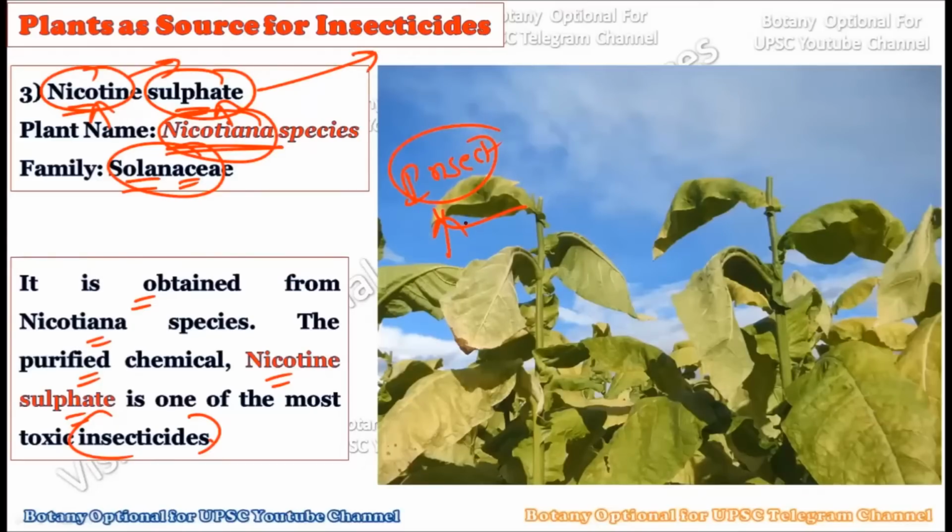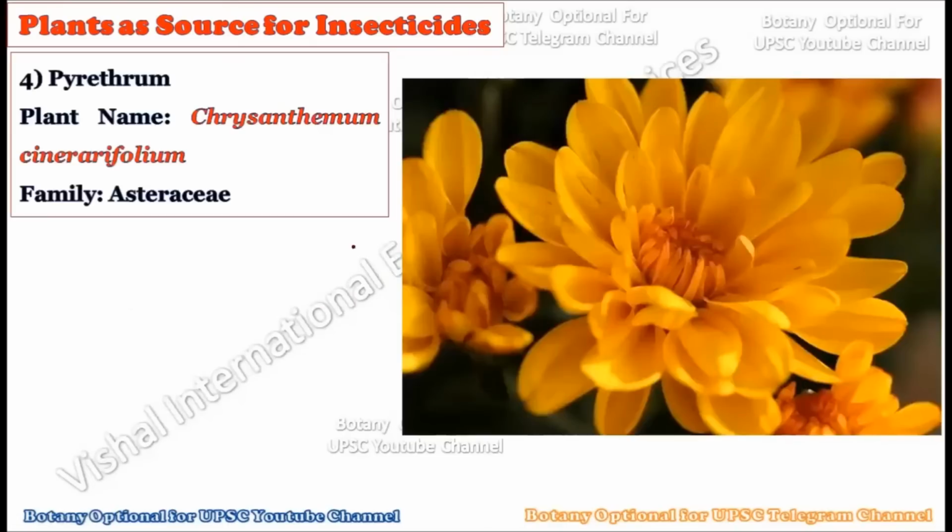So the third chemical compound which we are studying as an insecticide, which comes naturally from the plant kingdom, is called nicotine sulfate. The natural source of this nicotine sulfate is the Nicotiana species, which belongs to the Solanaceae family, and they are very powerfully insecticidal in nature. They will quickly kill the insects once the insect consumes this chemical compound called nicotine sulfate.